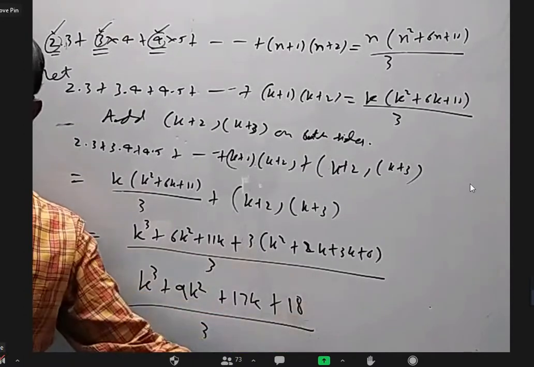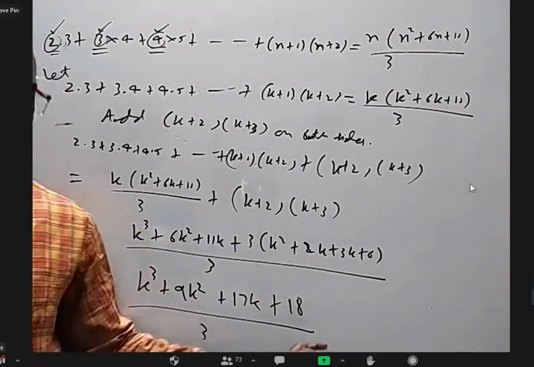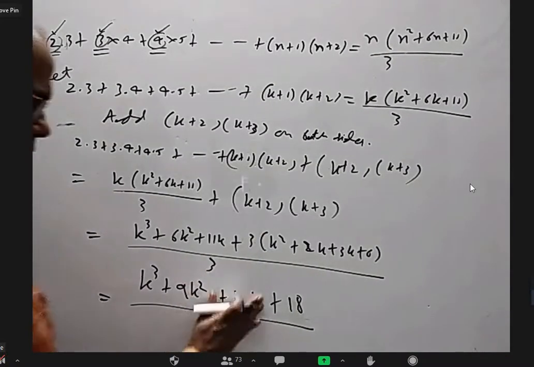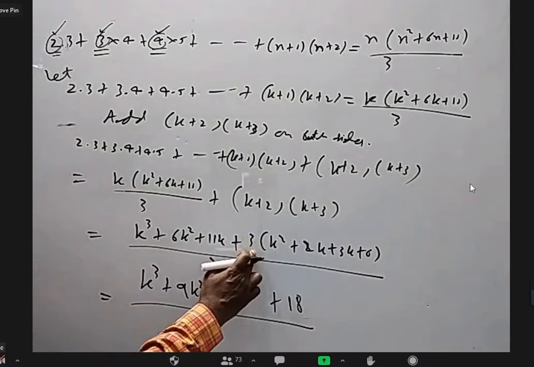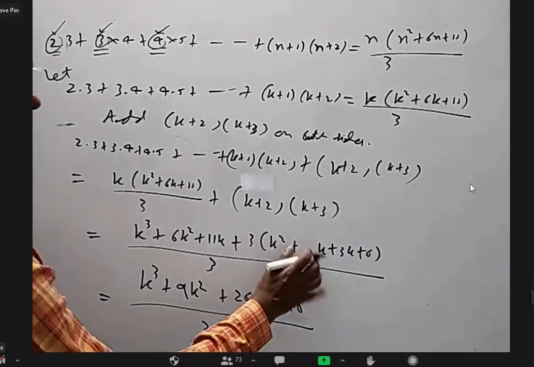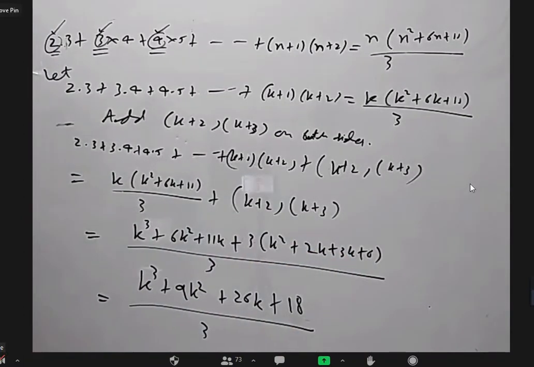I know what is the next step I'm going to get, what I need to get. I would have written directly, but still. 26k. I'll get 26k. Yeah, thank you. So this is 5 plus 3, 5 and 3 are 15, 26k. Thank you. Yeah, I saw only this 2k. Yeah, it is 5k. Thank you.